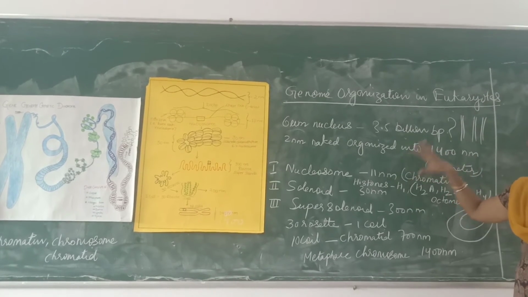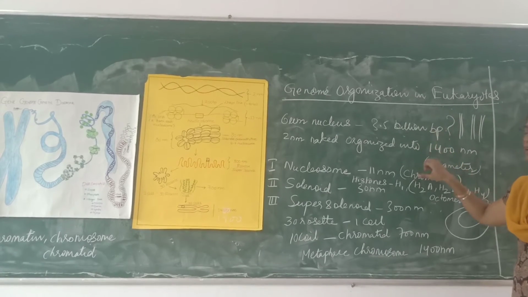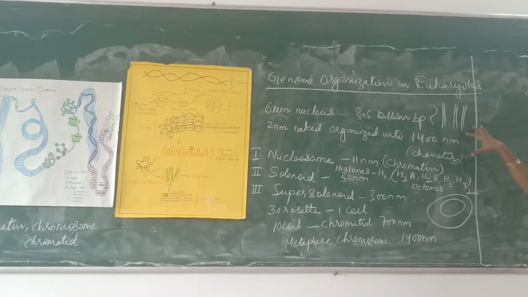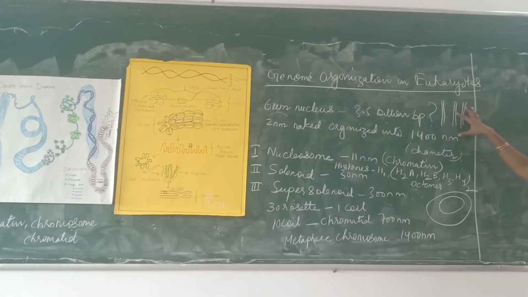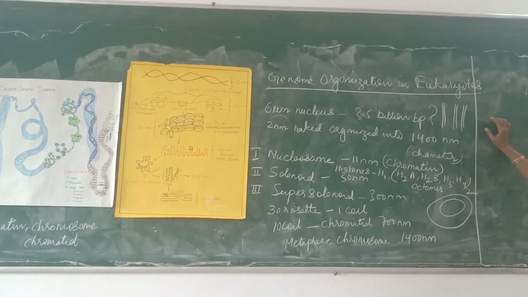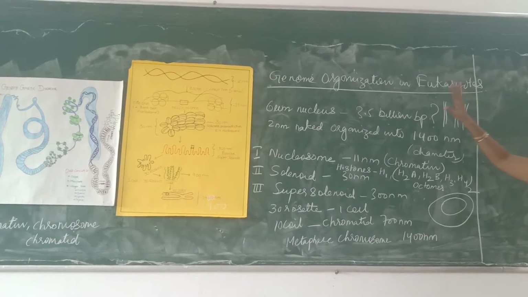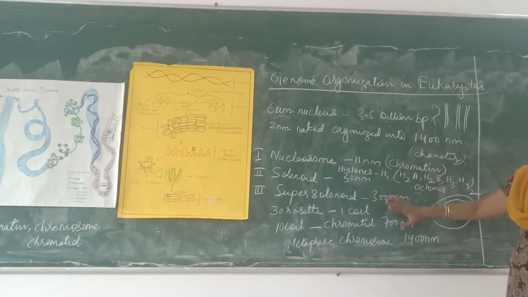In the same way, the eukaryotic genome is organized into different chromosomes, because you have so many chromosomes. In the case of humans, you have 46 chromosomes. So how it is able to fit into a small nucleus, that we are going to understand.